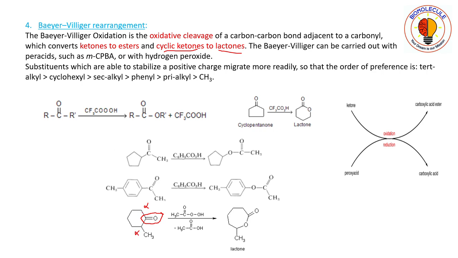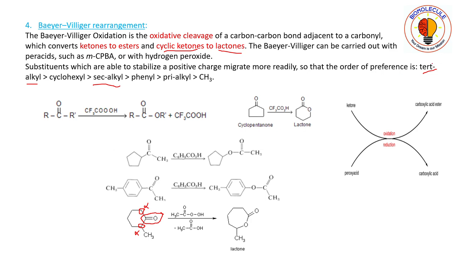Okay, now the alpha group in the top is secondary alkyl, because it is coordinated with two carbon atoms, whereas the alpha group at the bottom is tertiary alkyl, as it is bonded to 3 carbon atoms.